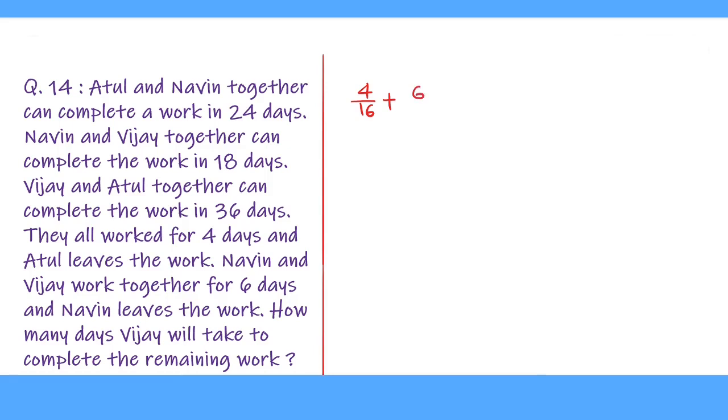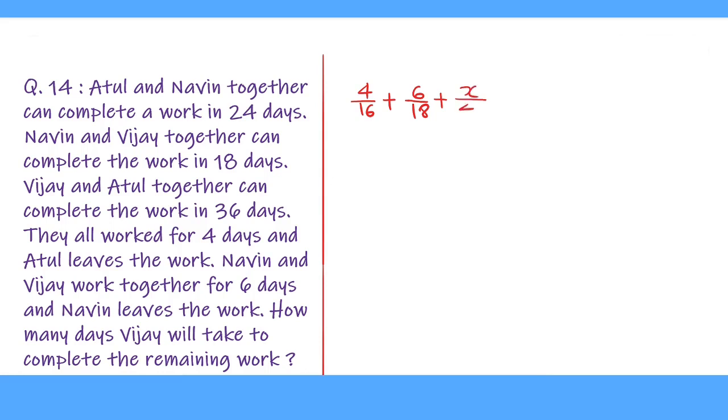So that will be 6 upon 18, as 1 upon 18 is the 1-day work of Naveen and Vijay, plus 1 upon 48, we have already calculated the 1-day work of Vijay, and say after leaving Atul and Naveen, in X days the remaining work is completed by Vijay.